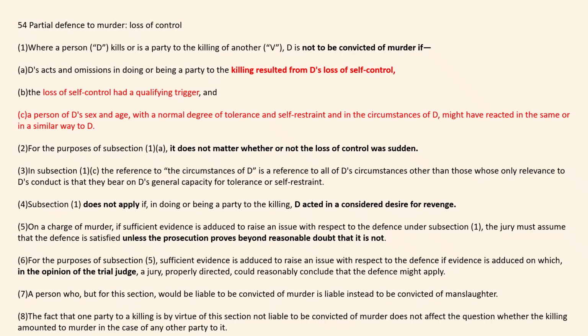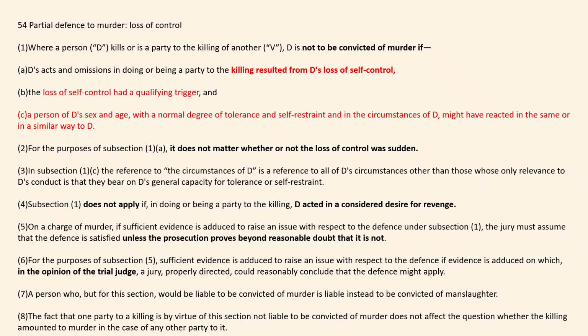So where a person D kills or is party to the killing of another, D is not to be convicted of murder if, and then you can see (a), the defendant's acts and omissions in doing or being a party to the killing resulted from the defendant's loss of control.